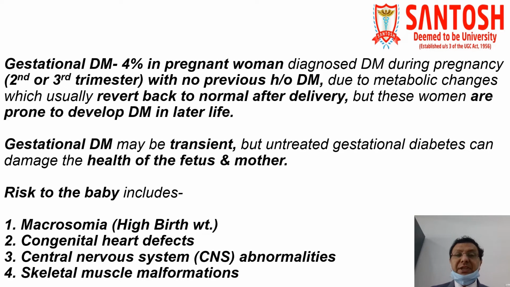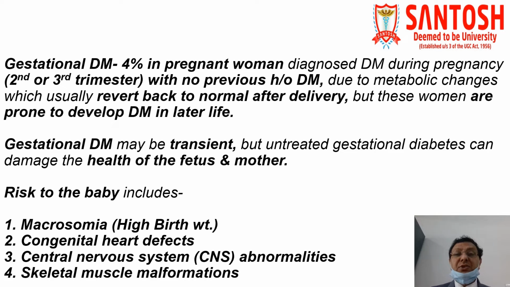Now a few words about gestational diabetes mellitus. Gestational means the diabetes mellitus which is seen in pregnant women, and it is seen in approximately 4% of total pregnant women. They are diagnosed with diabetes mellitus during pregnancy, and this is more common in either the second trimester or the third trimester. At this moment, you must know that pregnancy is usually divided into three trimesters: first trimester, second trimester, and third trimester. Roughly, the first 3 months is the first trimester, the second 3 months is the second trimester, and the last 3 months is the third trimester.